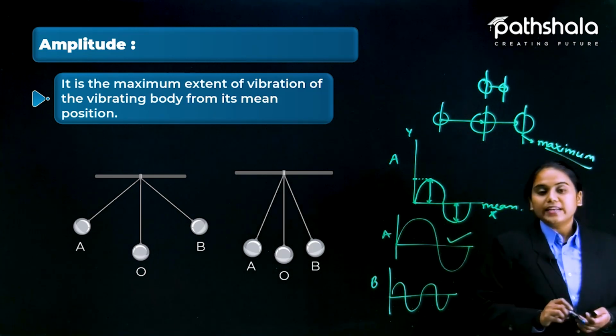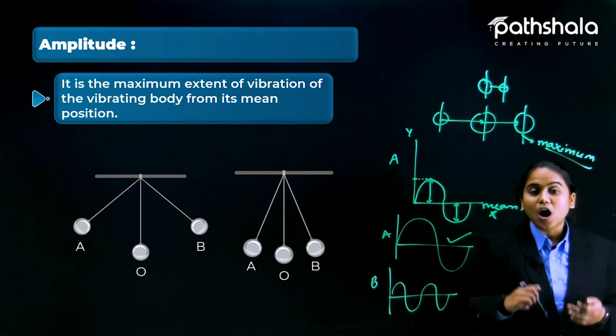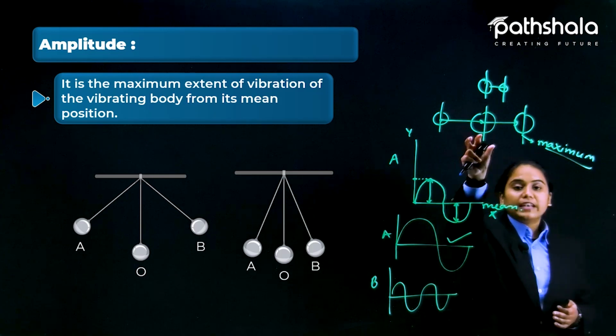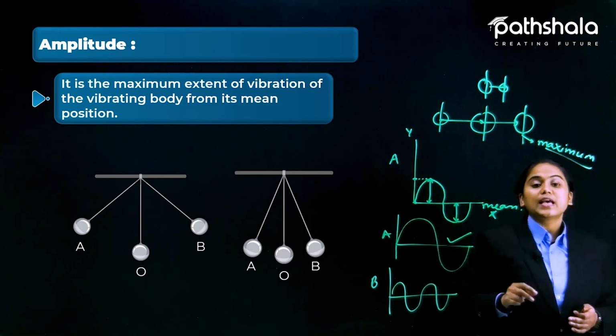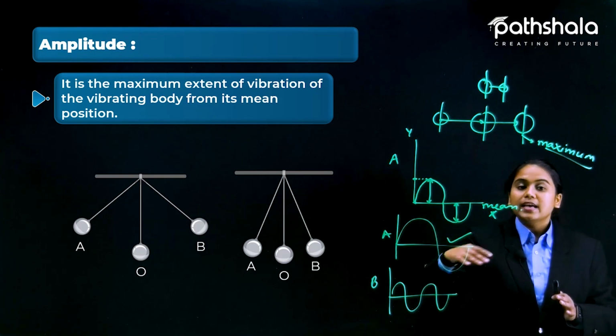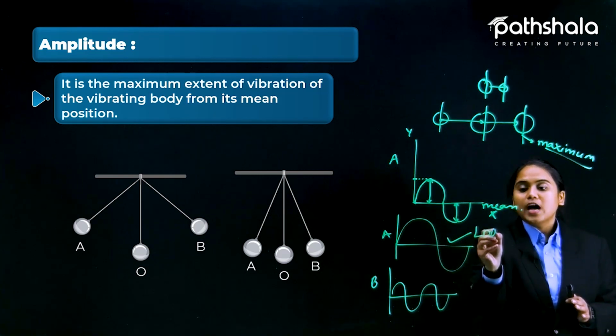Yes, you are correct, this one will have the loudness, because the shifting of the atom from here to here is maximum in this case. That is why it has a loud sound.